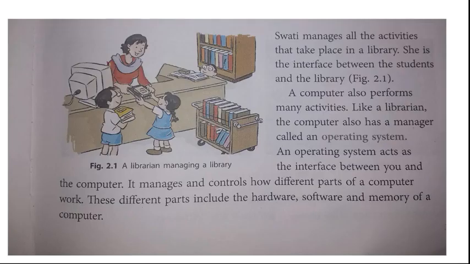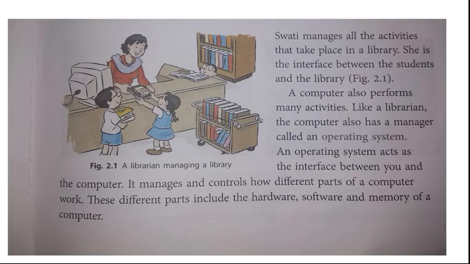Now we are seeing a picture. There is a librarian issuing a book, another boy bringing back a book to submit, and one more boy reading a book there. You can see all the books are arranged on a tray.